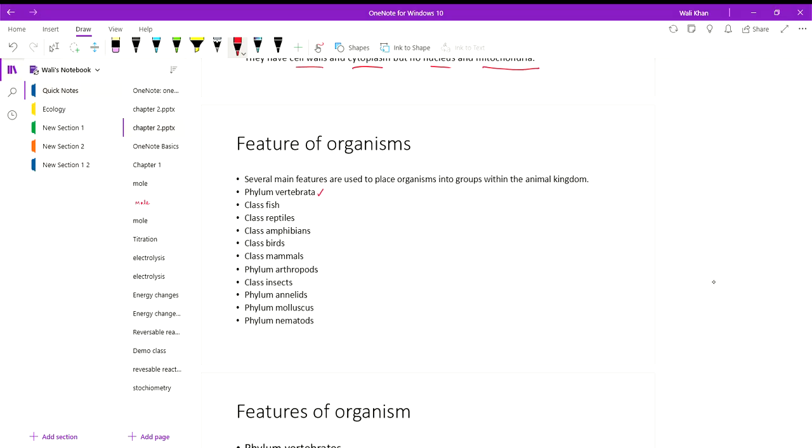Kingdom Animalia is divided into phylum Vertebrata, phylum Invertebrata, and then another is phylum Arthropoda.